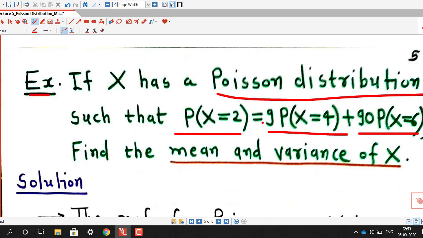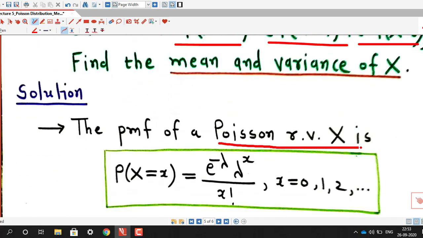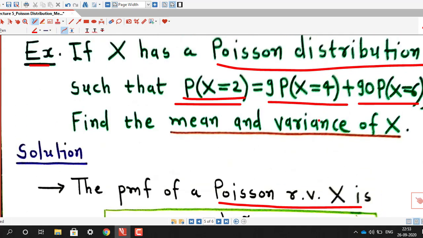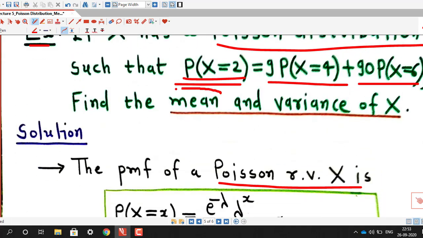So we have been given a relationship between three values of the probability mass function, and as we know, the probability mass function of a Poisson random variable is e raised to minus lambda, lambda raised to x by x factorial, where x is 0, 1, 2 and so on. So we have to find these probabilities using this formula of the probability mass function, and we will keep lambda as it is. And as I discussed, the mean is also lambda and the variance of the distribution is also lambda.